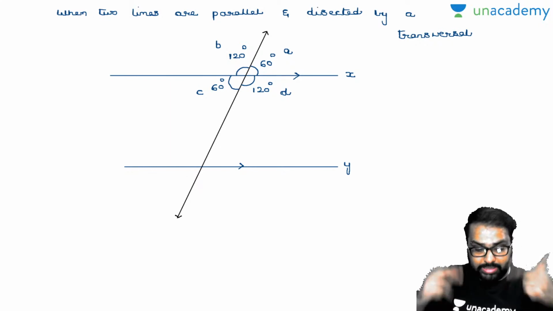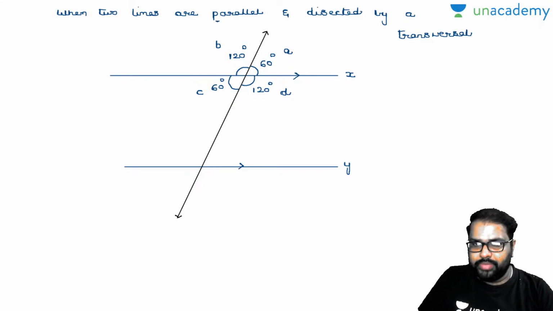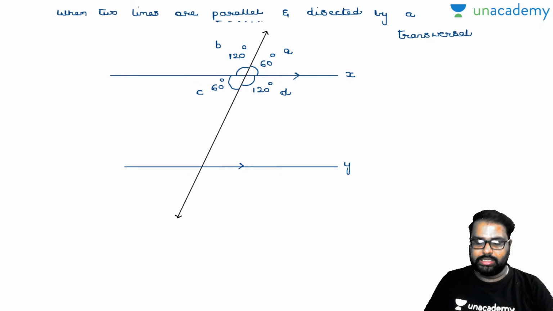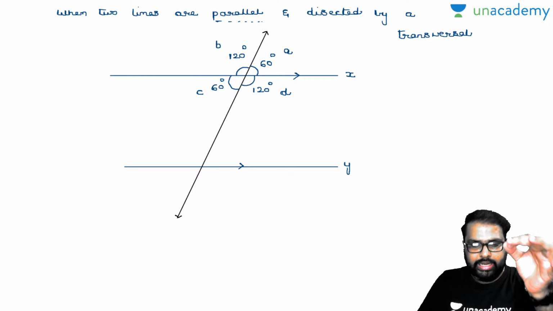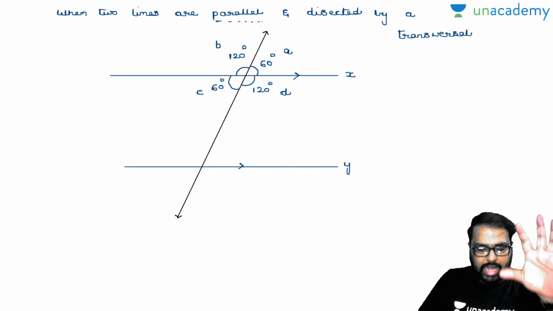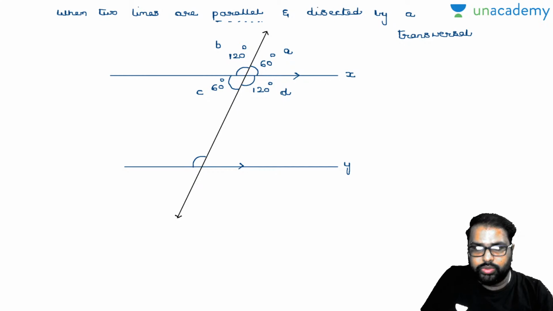Then, let us come to the present properties. What we have to learn here. When two lines are parallel and they are dissected by a transversal, what is the next point that we have to learn? Look, interior alternate angles will be equal. If this is 120, this will be equal to 120 according to this property. Now, if this is 120, how much will this be? 60 degrees.